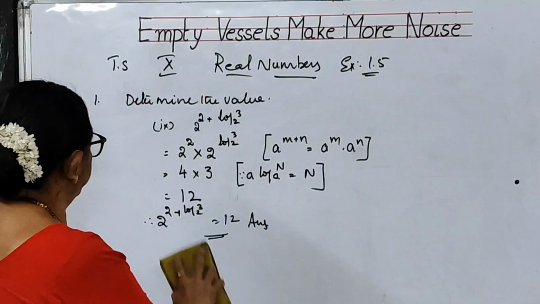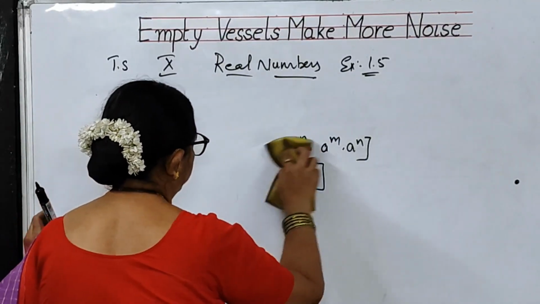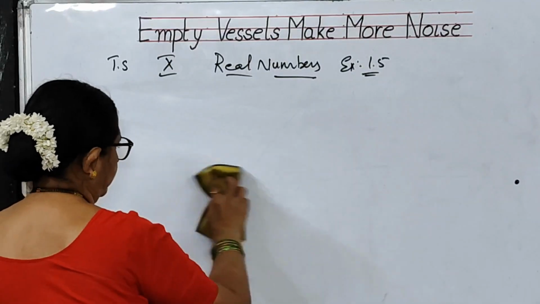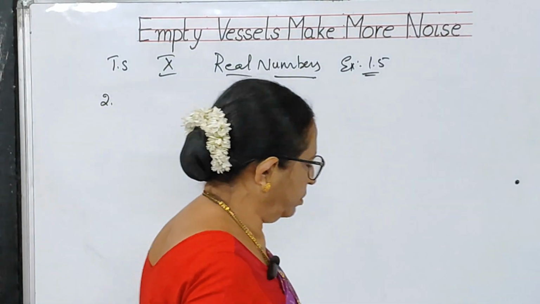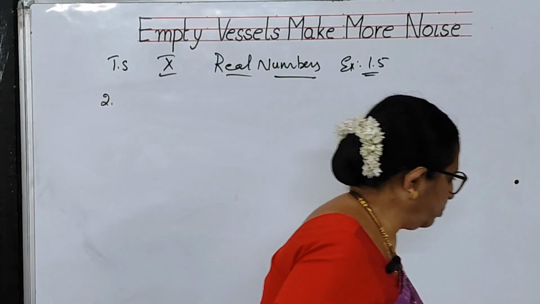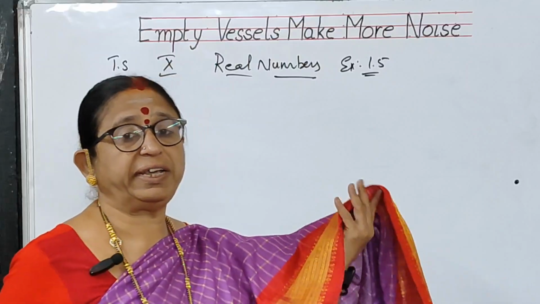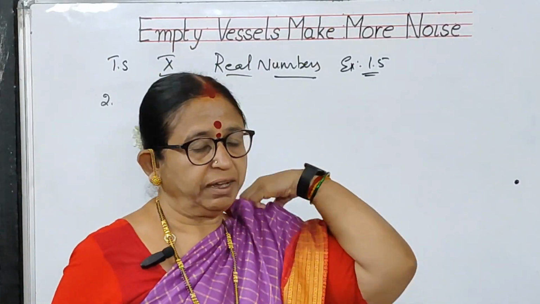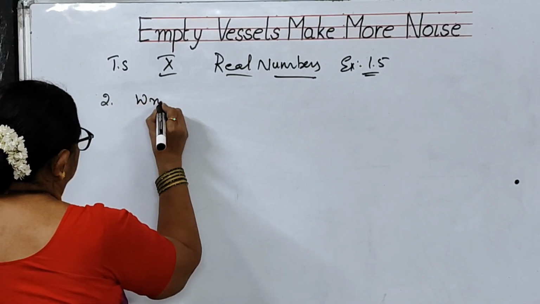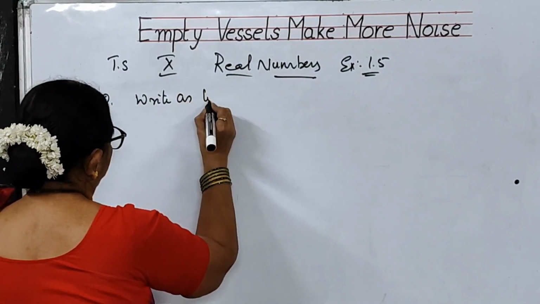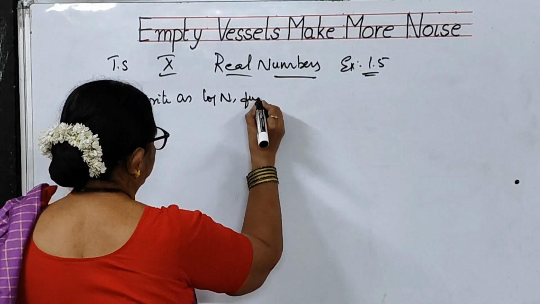Now, I will do the second problem. What is the second problem given here? The second problem is: write the following expressions as log n and find their values. So first we have to write as log n, and also you have to find the value.